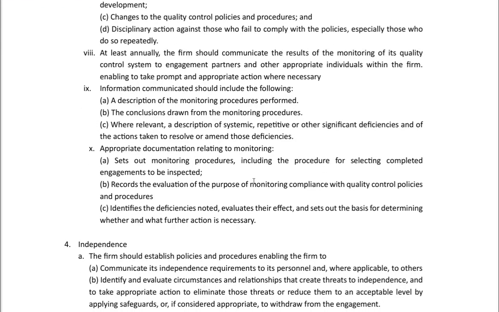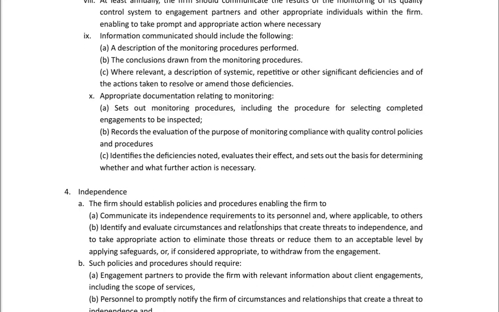Appropriate documentation relating to monitoring sets out monitoring procedures, including the procedures for selecting completed engagements to be inspected, records the evaluation of the purpose of monitoring compliance with quality control policies and procedures, identifies the deficiencies noted, evaluates their effects, and sets out the basis for determining whether and what further action is necessary.